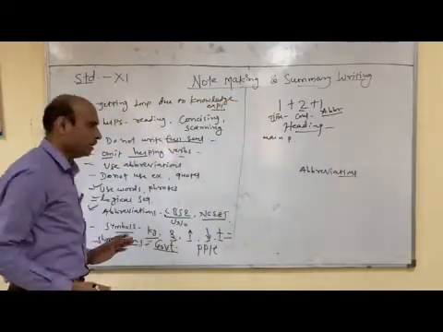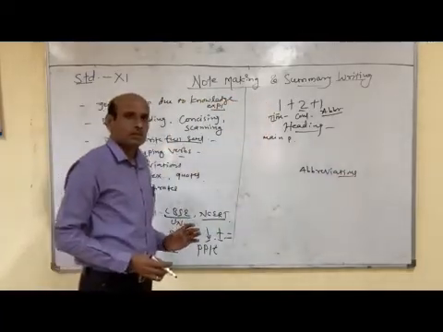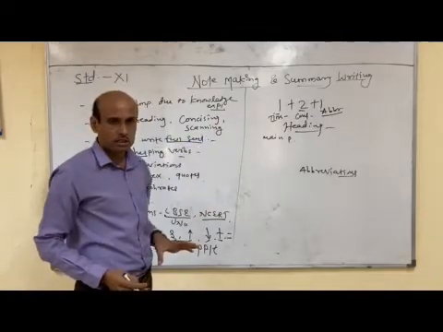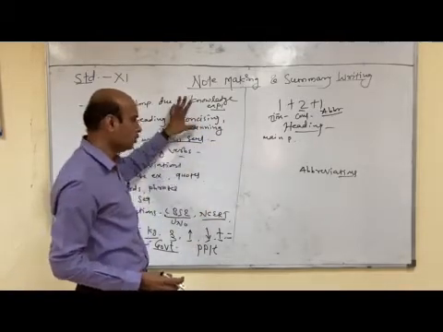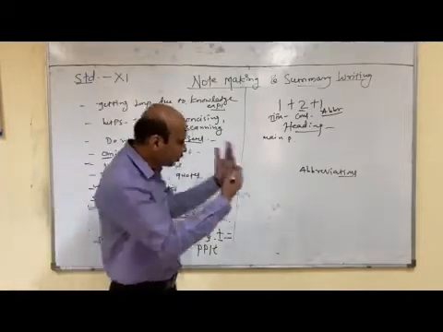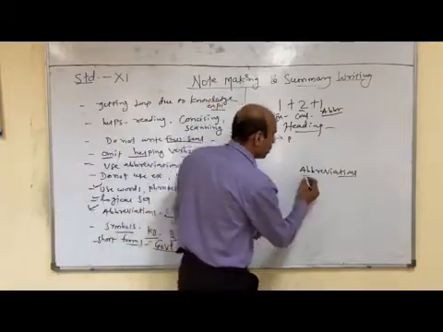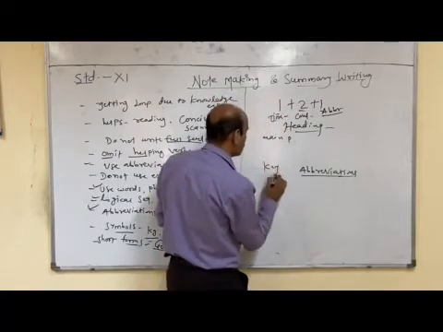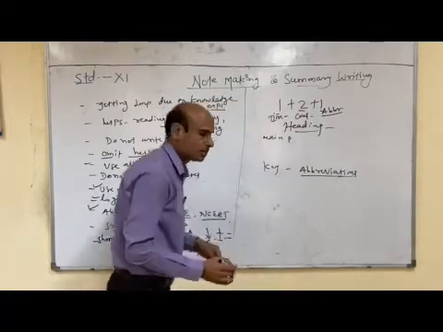In between your note making, you can use 5 to 6 abbreviations. After note making, you make a separate column, the key to abbreviations, and write the full forms.